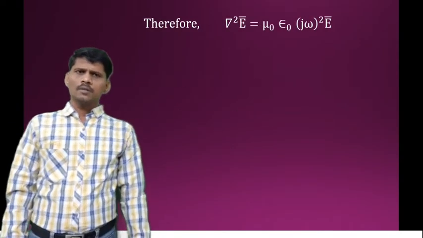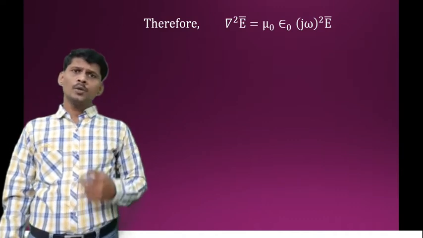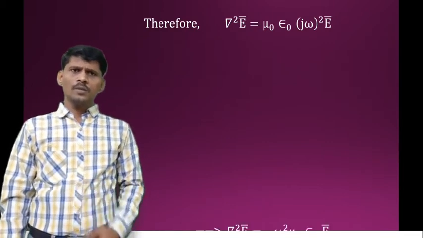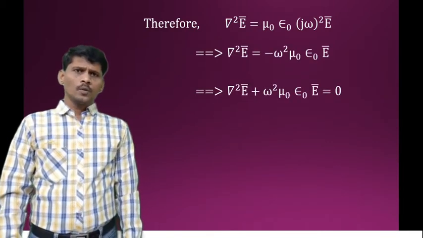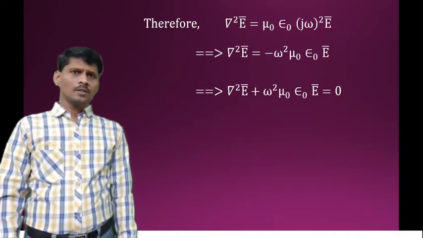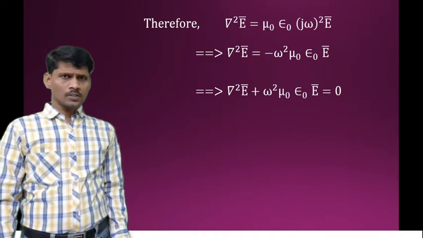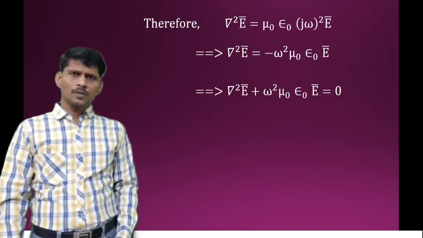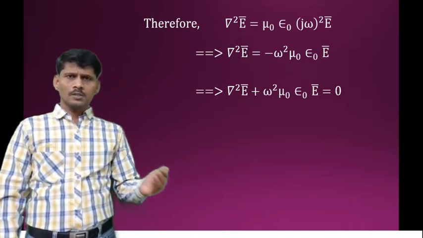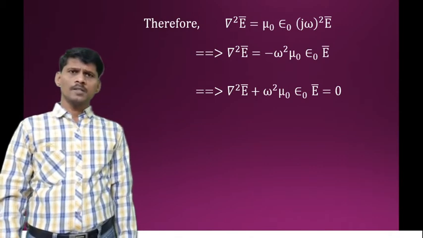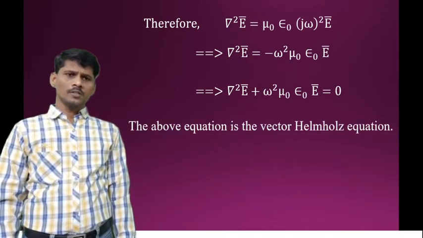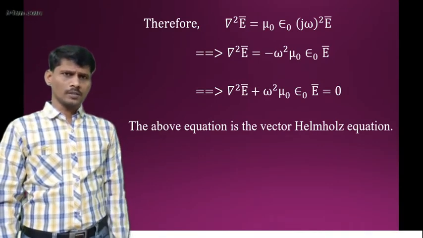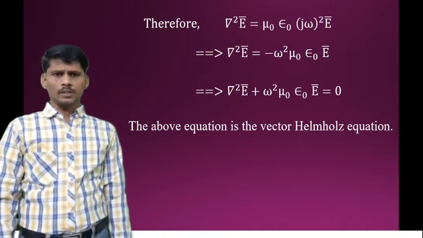Applying the derivative dou by dou t equal to j omega to the electromagnetic wave equation for free space, we have del square E bar is equal to mu naught epsilon naught dou square E bar by dou t square. Dou by dou t is j omega, so dou square by dou t square is j omega whole square, that is, minus omega square mu naught epsilon naught E bar. Bringing the RHS term to the LHS, we have del square E bar plus omega square mu naught epsilon naught E bar is equal to 0. This is the vector Helmholtz wave equation.